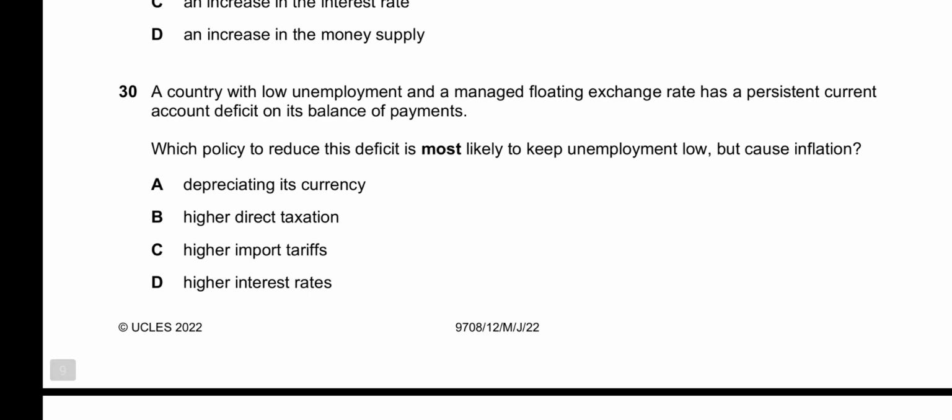30 says a country with low unemployment and a managed floating exchange rate has a persistent current account deficit on its balance of payments. Which policy to reduce this deficit is most likely to keep unemployment low but cause inflation? So it will reduce the deficit and it will also lower the unemployment rate within the country, but it will cause inflation. Depreciating its currency, this would be correct because depreciating its currency would mean that exports would become cheaper,